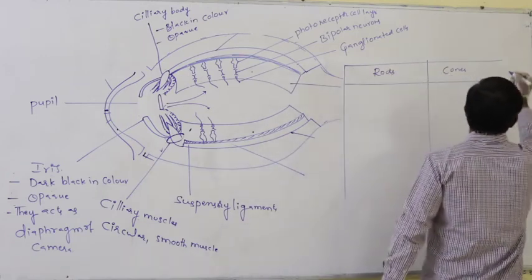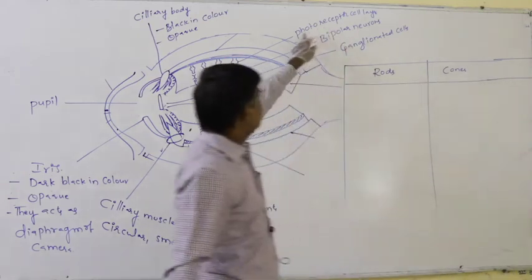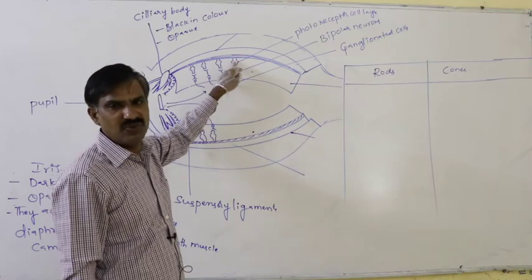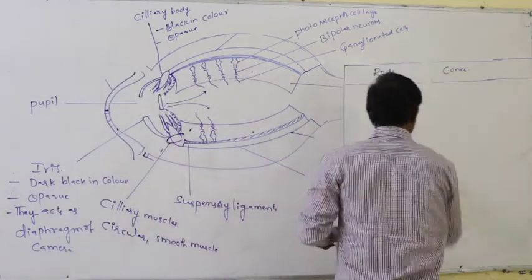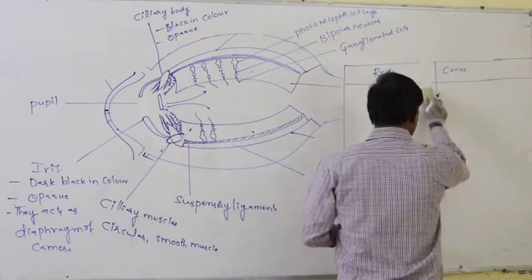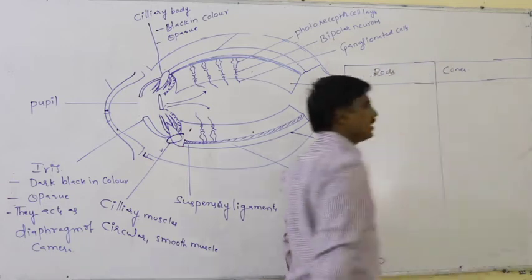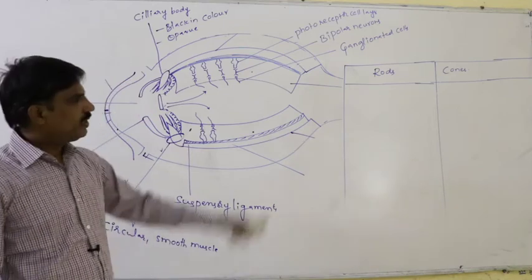The first type of photoreceptor cells are said to be the rods. The second type of photoreceptor cells are the cones.